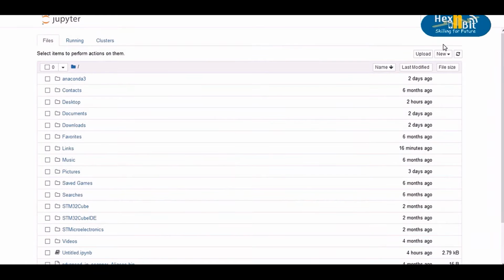So let's move ahead. When we open Jupyter Notebook, we will be able to see the folders and files which are located on our system, such as our downloads, documents, etc. So, in case you want to download any file and run it, you can simply locate it using the Jupyter Notebook itself and then edit or run it.